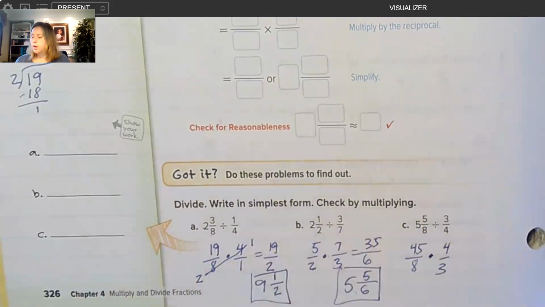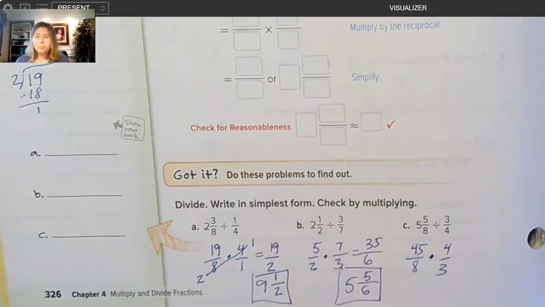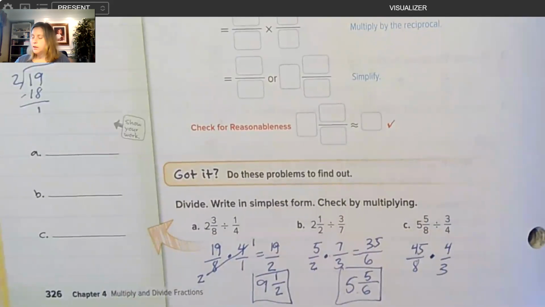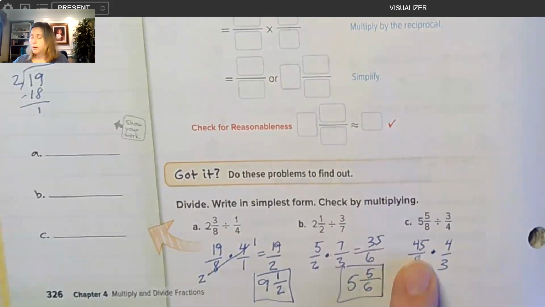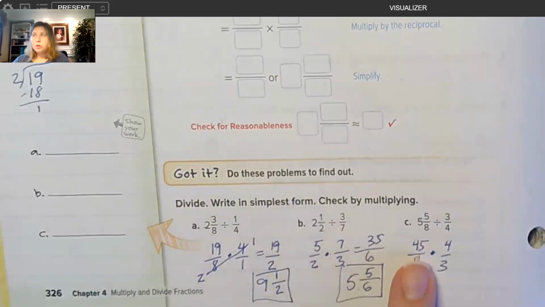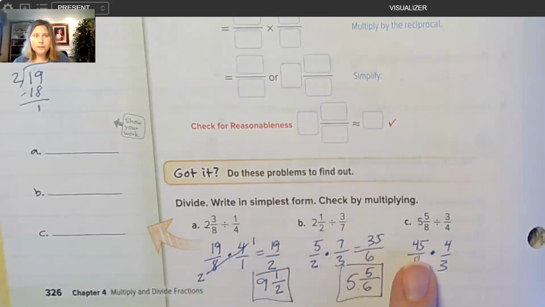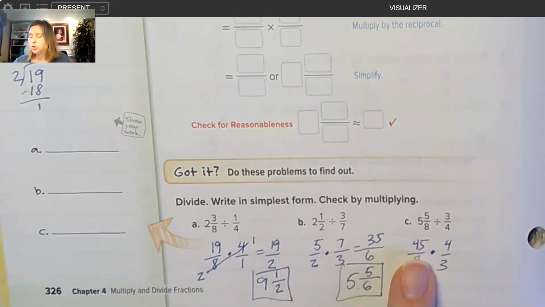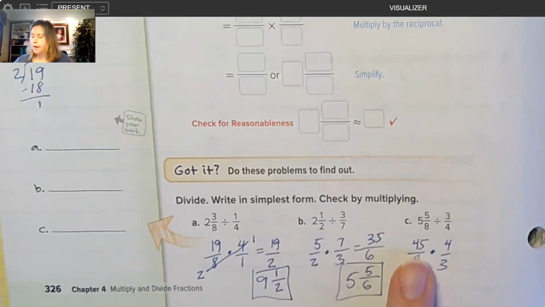Okay, 45 and 3 are both divisible by 3. And let me tell you a little fun fact about dividing by 3. Here's a tip, and you may have learned this in elementary school. You can tell if a number is divisible by 3 if you add up the digits, 5 plus 4.